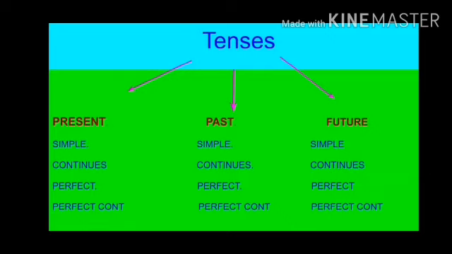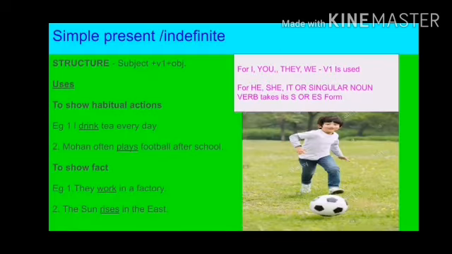The grandfather is tenses. He has three sons: present, past and future. These present, past and future have further four sons or daughters. You can say they are simple, continuous, perfect and perfect continuous. This is the family tree of the tenses. Now let's take the tenses one by one and see the explanation of them.